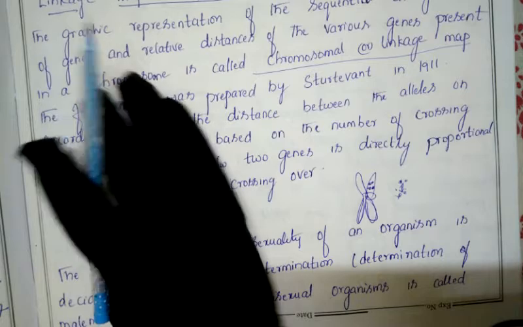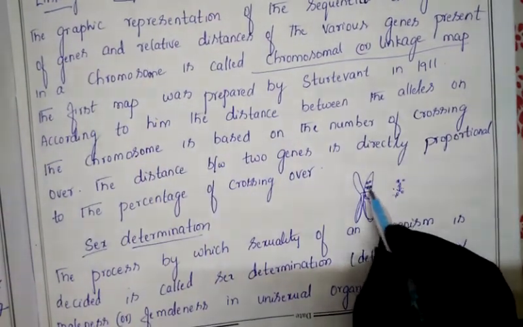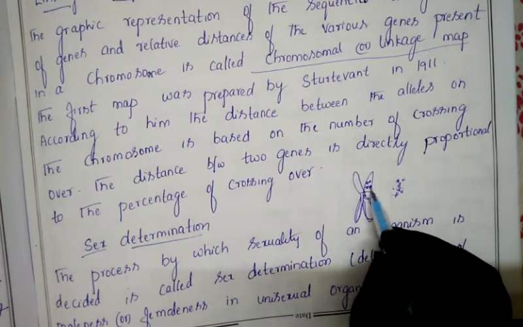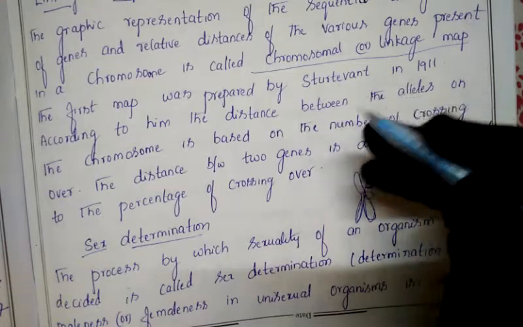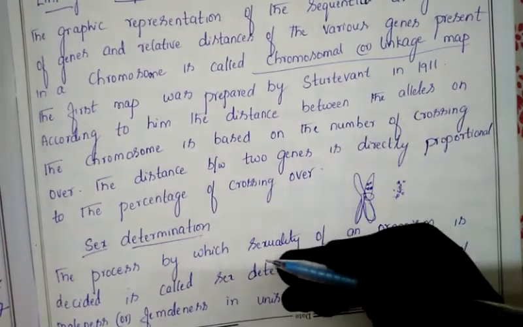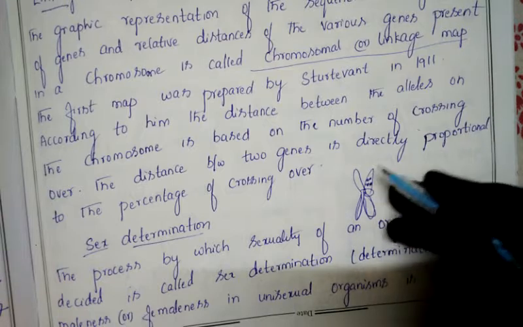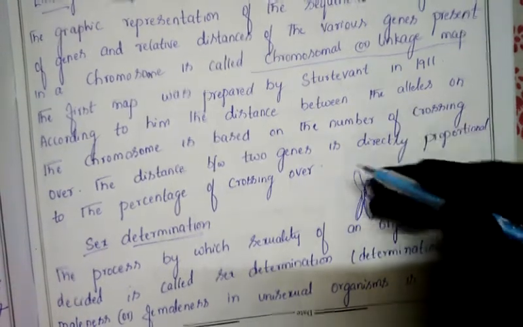The benefit we get from this chromosomal map, which is a graphical representation, is that we find the arrangement of genes on the chromosomes, how the genes are arranged, and the distance from one gene to another, whether the genes are sitting far or close to each other, because otherwise we can't tell that. Some genes sit close to each other and some genes sit far from each other.